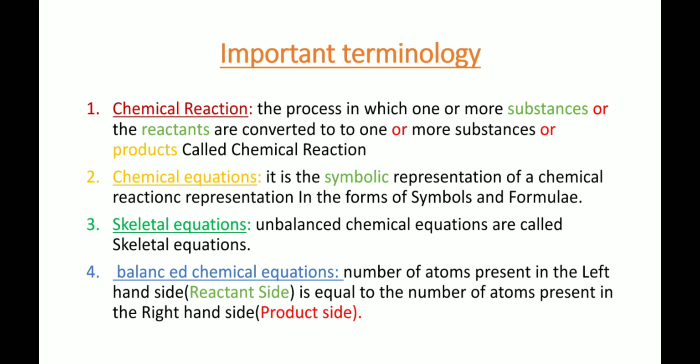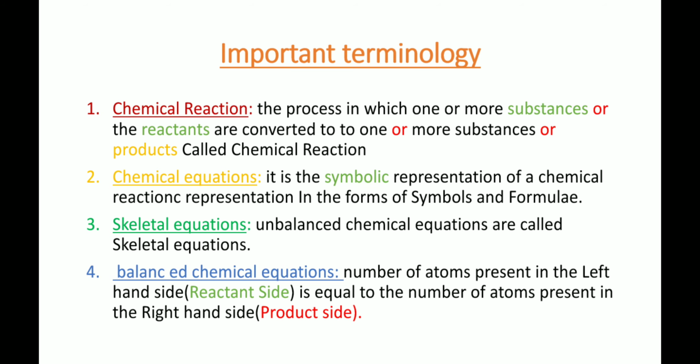Next, the important terminologies are chemical reaction, chemical equation, skeletal equation, and balanced chemical equation. One by one we can see. The process in which one or more substances, the reactants, are converted to one or more substances, the products, is called a chemical reaction.